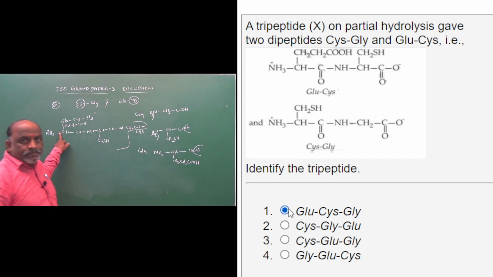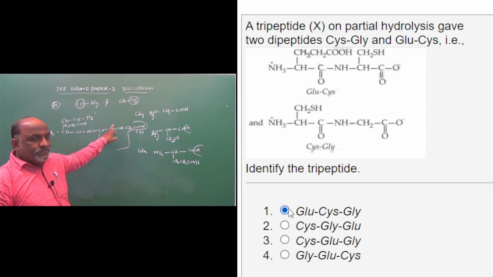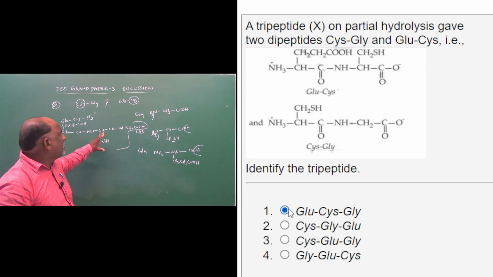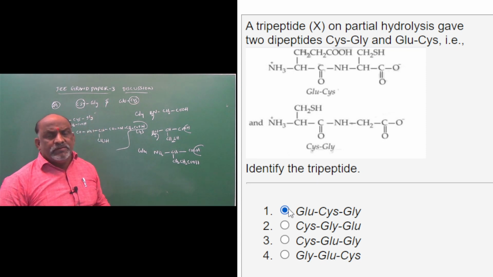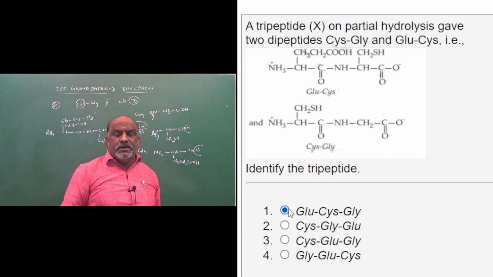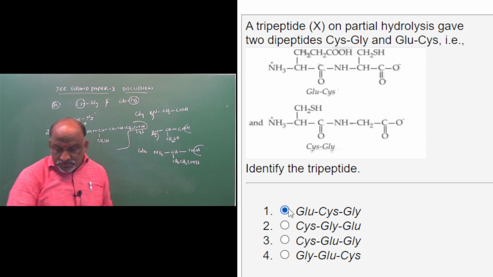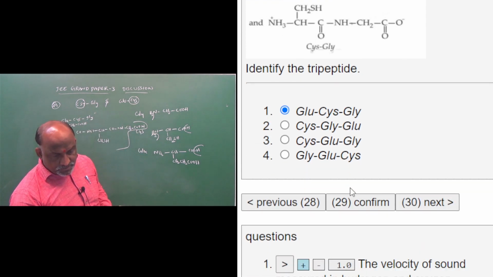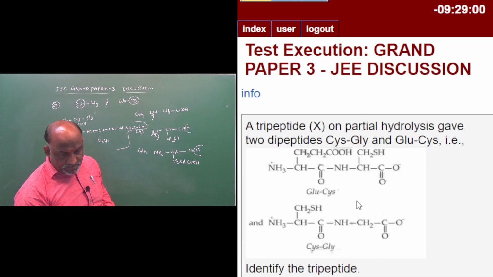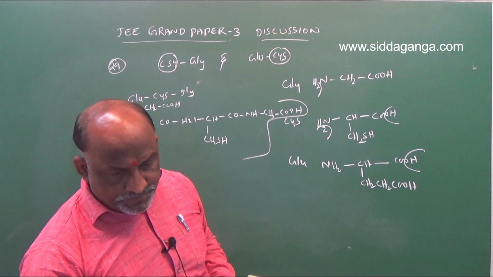Glutamic acid, cysteine, glycine. What is common? Only cysteine is common, between the remaining two amino acids. So this is the right option for question number 29. And next, question number 30.